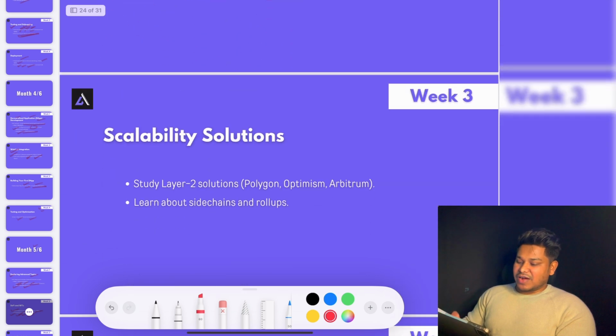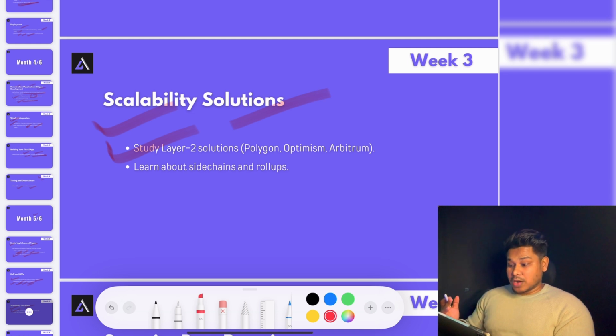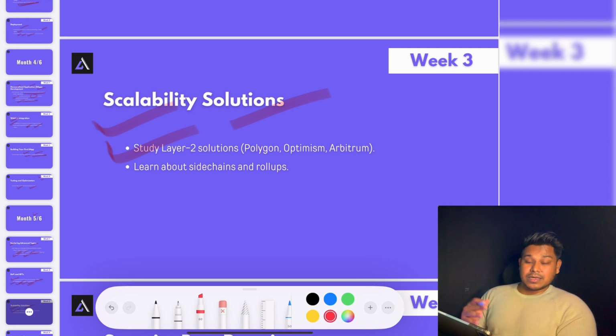Once you're done with that, you have to move to scalability and solutions. As I told you, right now you will find multiple tools and multiple frameworks coming into the market because there is an opportunity for providing a better product and better service, but due to scalability, there is an issue. A lot of companies are taking the initiative to build products on top of it so it can scale the network. There you have to focus and learn about layer 2 solutions, what they are, how they exactly work, what kind of optimization has been done in layer 1, and now that we have layer 2, what other layers are coming and what types of extensions we have on top of it which we can utilize. You have to learn about it.